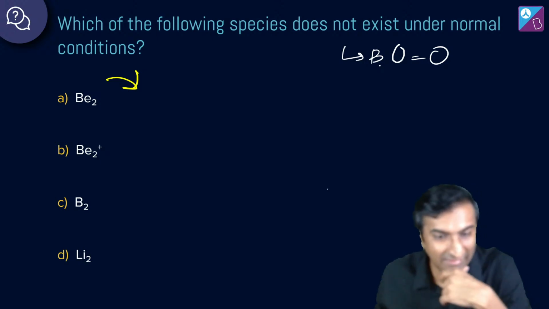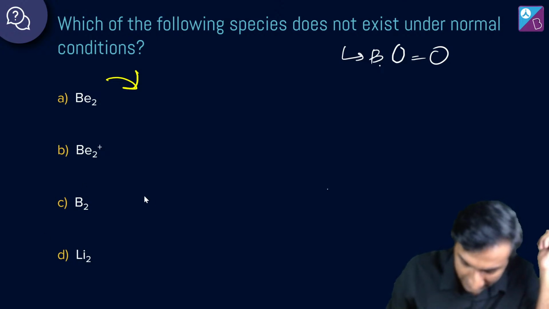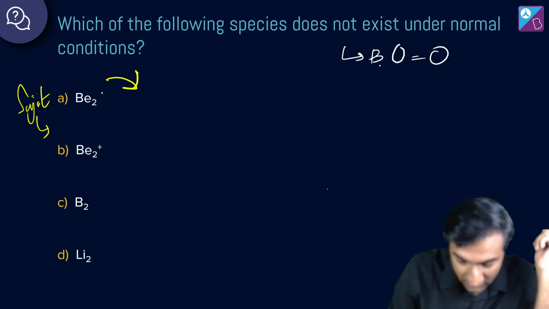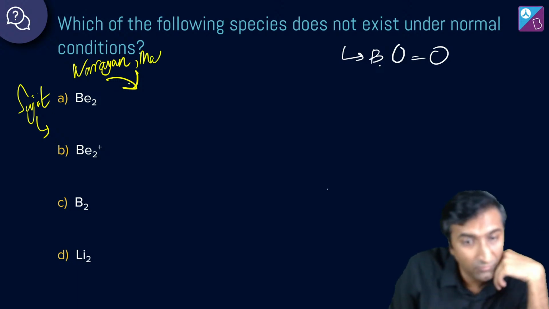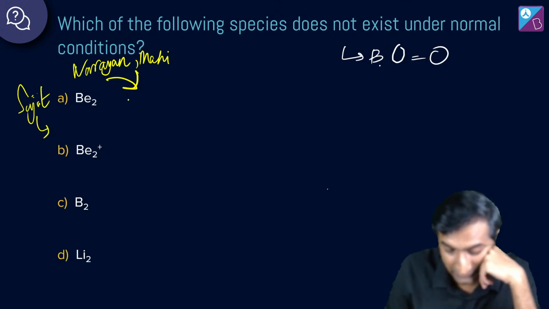Sujit saying B, Narayan saying A, Mahi saying A. Okay, all right. So who's saying what? Let's quickly write that down. Sujit goes with B. Okay, Narayan with A. And also Mahi with A. Okay, sweet. Azhar also saying A, Subhanshi A, Tirthraj A, and Devanshi also A. So a lot of people saying A, one person saying B.